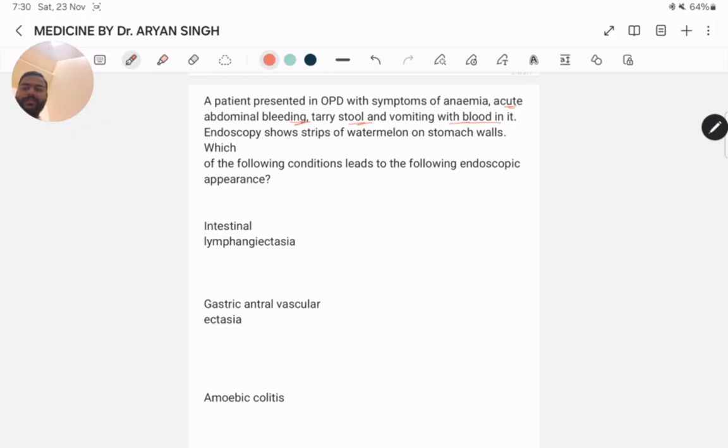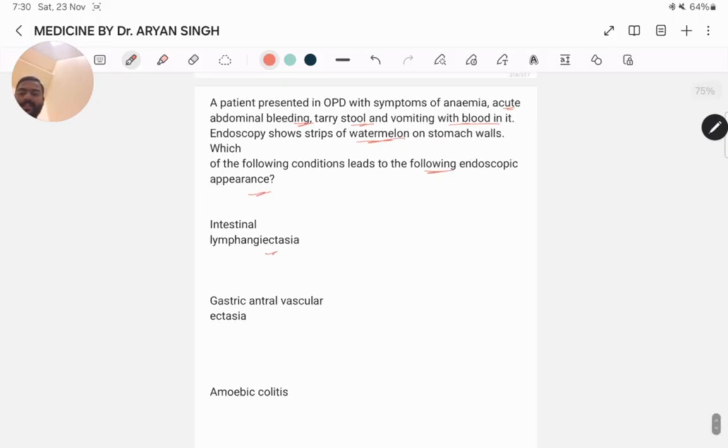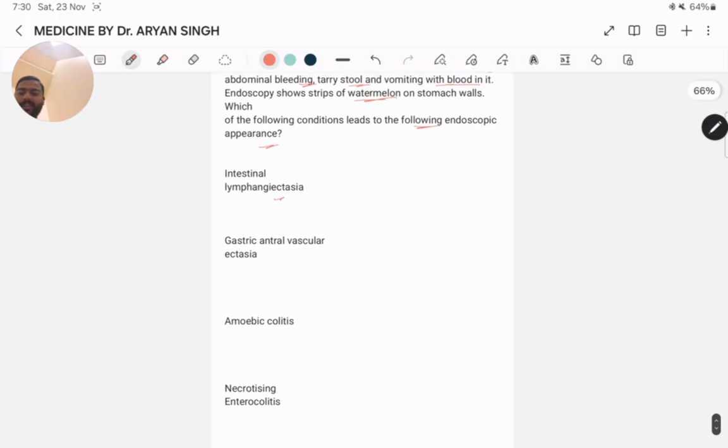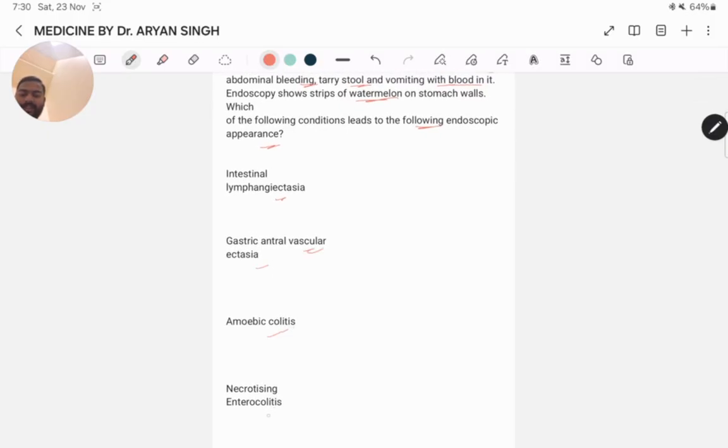Next question. A patient presents in OPD with symptoms of anemia, acute abdominal bleeding, tarry stool and vomiting with blood in it. Endoscopy shows strips of watermelon on the stomach. Which of the following conditions leads to this endoscopic appearance? Intestinal lymphangiectasia, gastric antral vascular ectasia, amoebic colitis, or necrotizing enterocolitis. Here the best answer is gastric antral vascular ectasia, because gastric antral vascular ectasia, GAVE syndrome, also known as watermelon stomach,